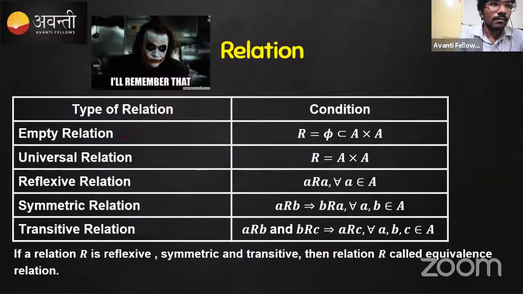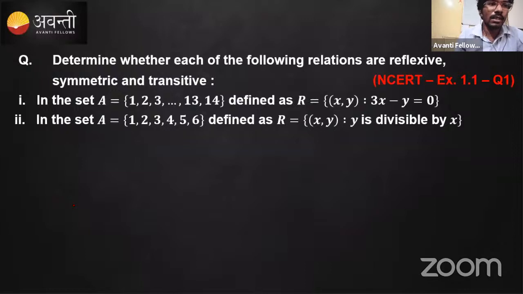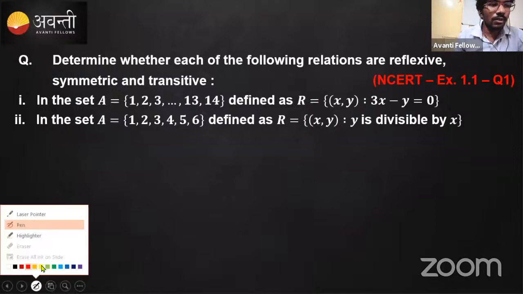The empty set, the condition is that it will be a null set. And what about the universal set? It should include each and every ordered pair. It looks like a Cartesian product, so that itself is a relation that we call a universal relation. And reflexive, symmetric, and transitive, you just saw all these things. So that's all about this relation. Now let's solve some questions based on this. Here you need to apply the concepts that you learned.